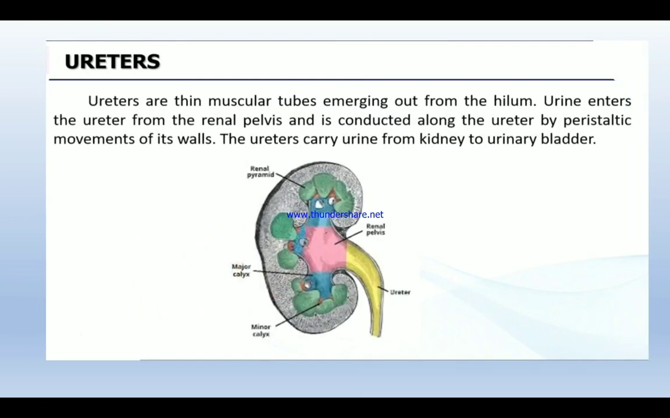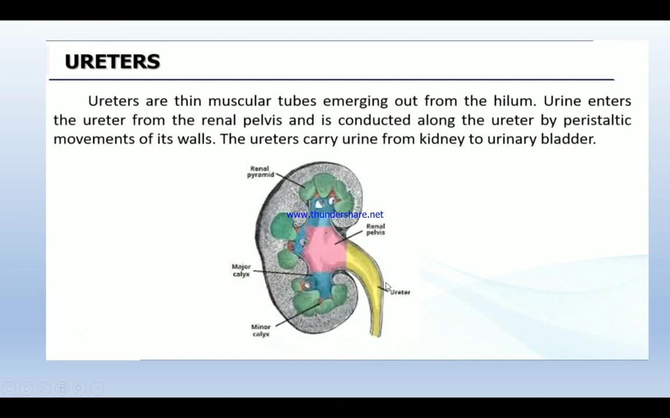The next, ureter. Where is the ureter? See this green color part. This is the ureter. The ureters are thin muscular tubes. Can you see? It is a thin muscular tube emerging out from the hilum. From this part, the ureter is coming out. The urine which is filtered enters the ureter from the renal pelvis. This area is the renal pelvis. The urine is expelled out through the ureter and it is conducted along the ureter by peristaltic movement of its wall.